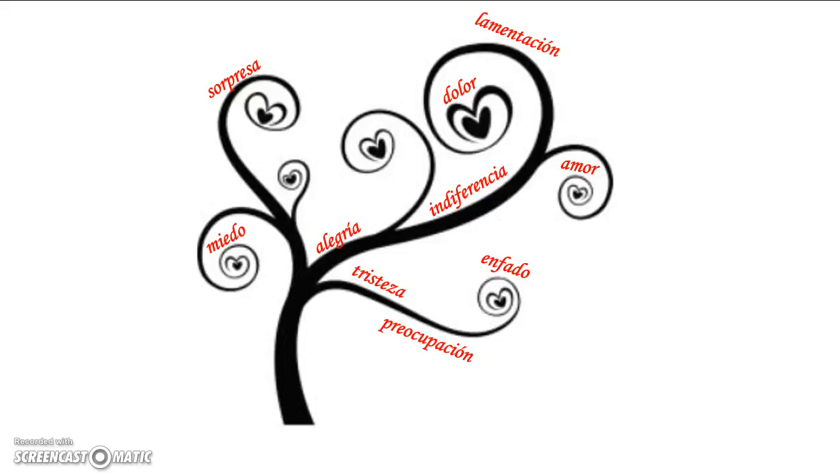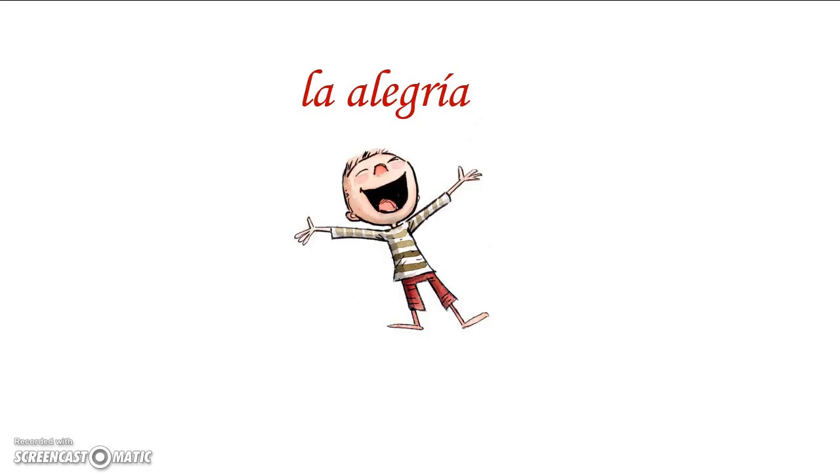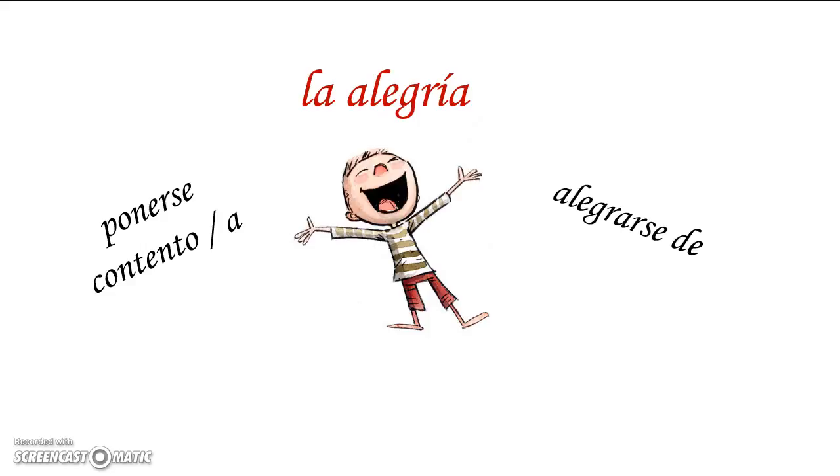I believe our very first emotion is la alegría, which you can see as happiness. We've got a couple verbs here. Ponerse contento o contenta. Remember that ponerse is to become. We can always use sentir, right? Sentirse for to feel. I feel happy that, okay? But when we become, it's ponerse. There's also the verb for to become happy, also reflexive, alegrarse, and it does have the preposition de that tags along with it. So there's two verbs for to become happy, to be happy.